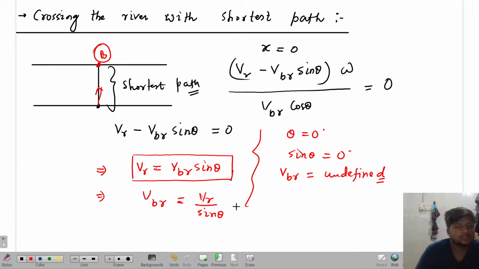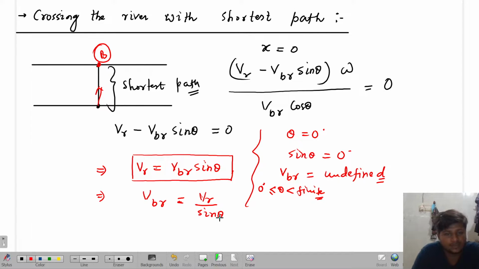So minimum angle should be there. Minimum angle should be, means what? It should be greater than 0. Means theta should be greater than 0, but it should be less than whatever finite value you want to take. So that means, at 1 degree, let's suppose theta is 1 degree, sine theta will be finite, and at that time velocity of boat with respect to the river is going to be maximum, and what is going to happen at that time? The particle will definitely follow this shortest path. Are you able to get me or not?